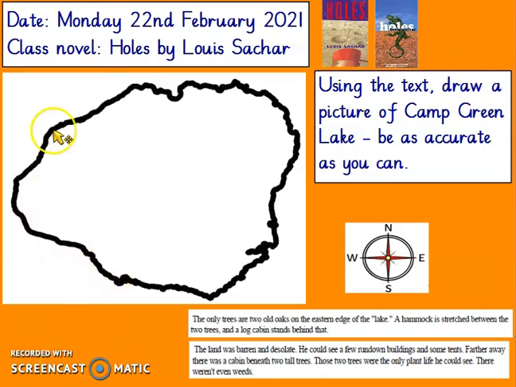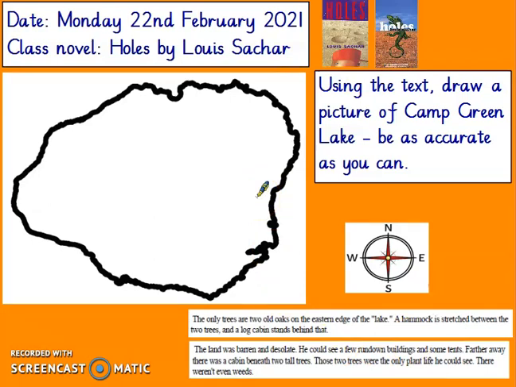So imagine that this is the lake. It says here, the only trees are 2 old oaks on the eastern edge of the lake. So we've got a compass here. So east is here. And we need 2 large trees. So I'm going to get my pencil or crayons. And in fact, I'm going to rub that out because that's really not the eastern edge. That's more northeast. Eastern edge. So east is here.